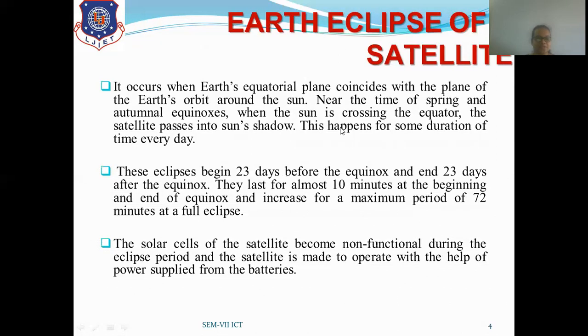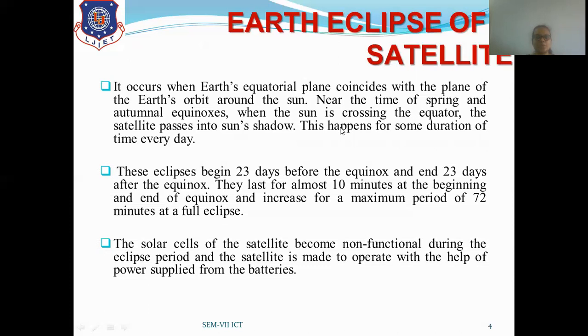The solar cells of the satellite become non-functional during the eclipse period, and the satellite is made to operate with power supplied from the batteries. So during this Earth eclipse, the satellite is behind the Earth, no sun rays fall on it, so the solar panels or solar cells do not work, and due to this the satellite's solar power becomes non-functional.